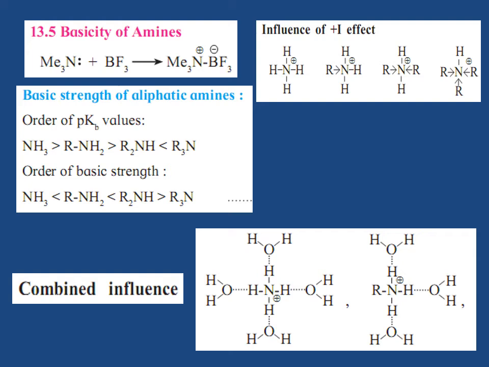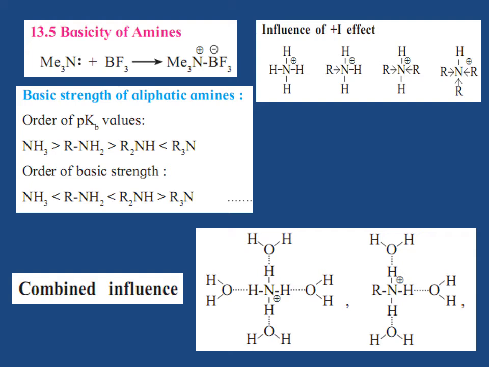Combined influence of the +I effect and solvation on stabilization of the conjugate acid of aliphatic amine decides the observed basic strength and pKb values. These two influencing factors operate in opposite directions.